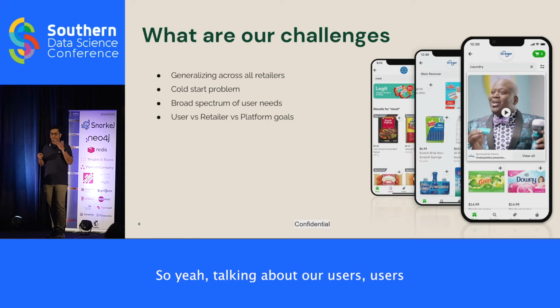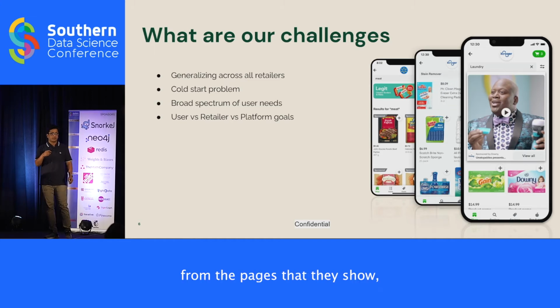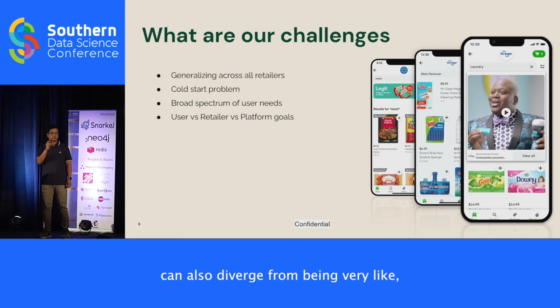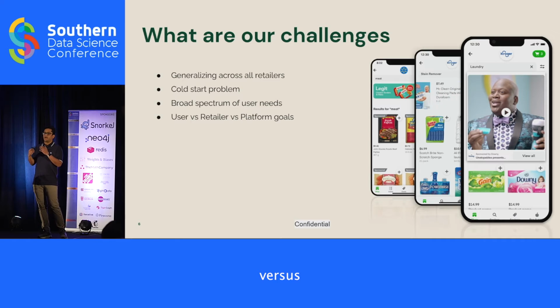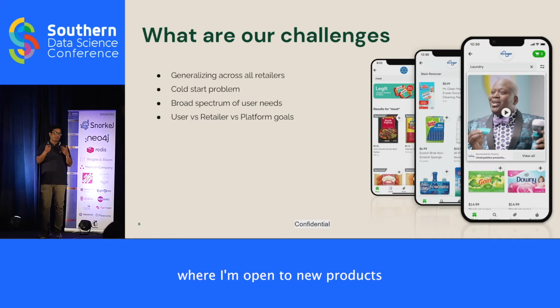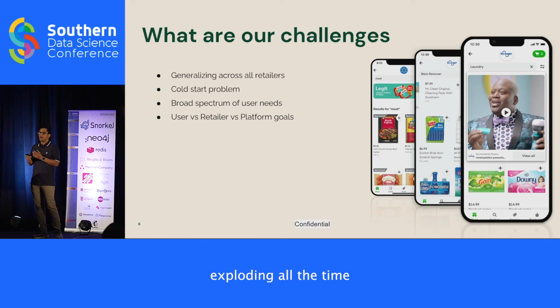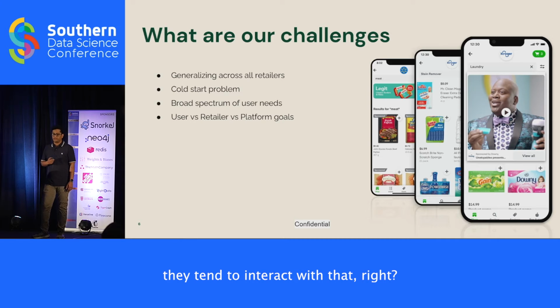Right, so talking about our users, we also serve a broad spectrum of needs. Starting from the queries that they issue, maybe they're very broad queries to very narrow queries. Their shopping intent can also diverge from being very much like, hey, I know the exact product that I want, versus I'm in a discover mode where I'm open to new products and so on, right? Similarly, there are users who shop for a very narrow set of categories versus users who are exploring all the time or are receptive to new ideas. For example, if you show them a recipe, they tend to interact with that, right?